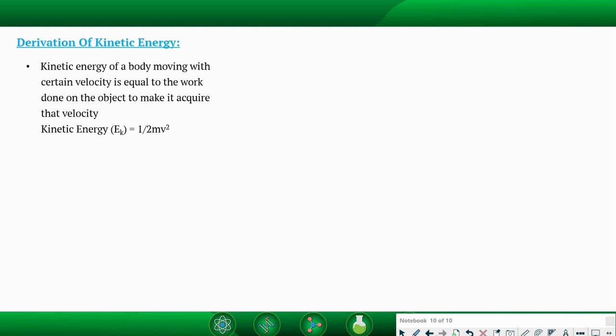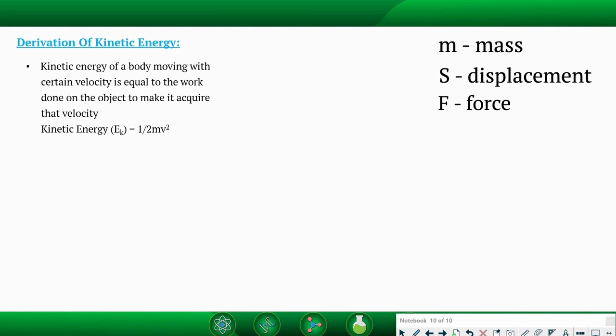So to find that out, we will use a few formulas. Simply, we will start with the work done on that object. Let's say m is the mass of the object, s is the displacement given to it by a force F newton.